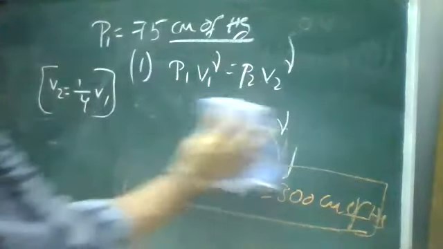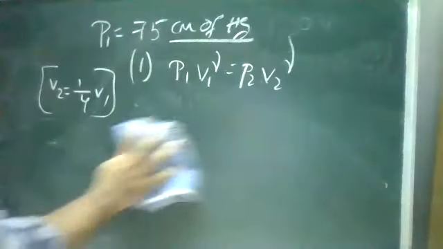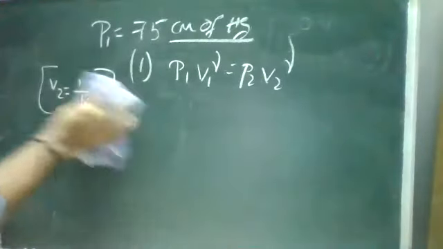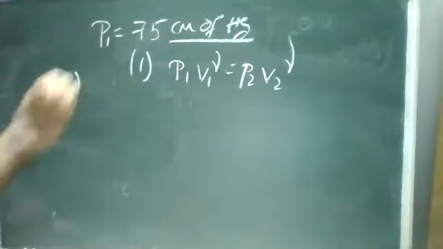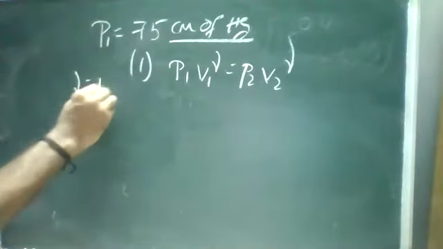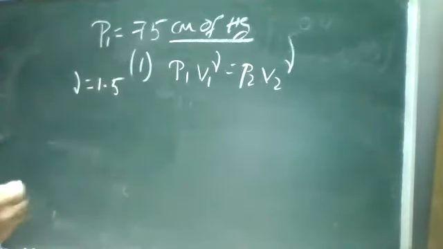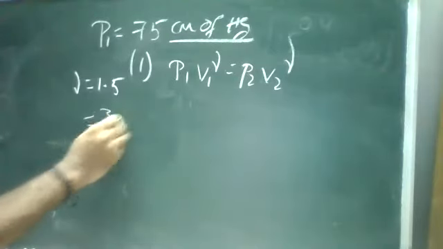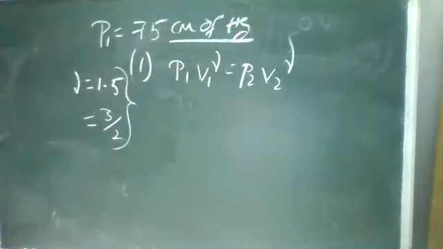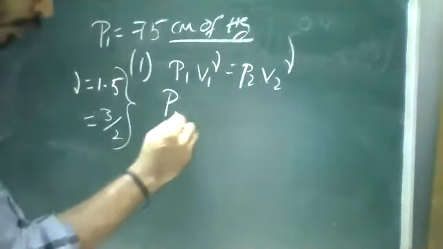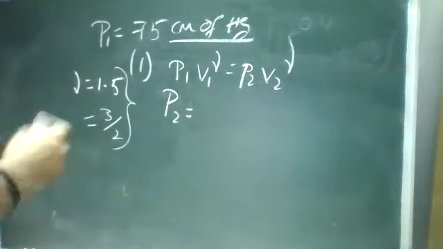Now, I won't give any values for gamma power now, but I'll tell you how to solve it. You will almost always be given the gamma value as 1.5, or they will give gamma value as 3/2. So it will be easy for you to solve. Terms like this will be there. Now the gamma value is given, and I need to find the pressure. So P2 is equal to, those who know how to solve power terms can do it.